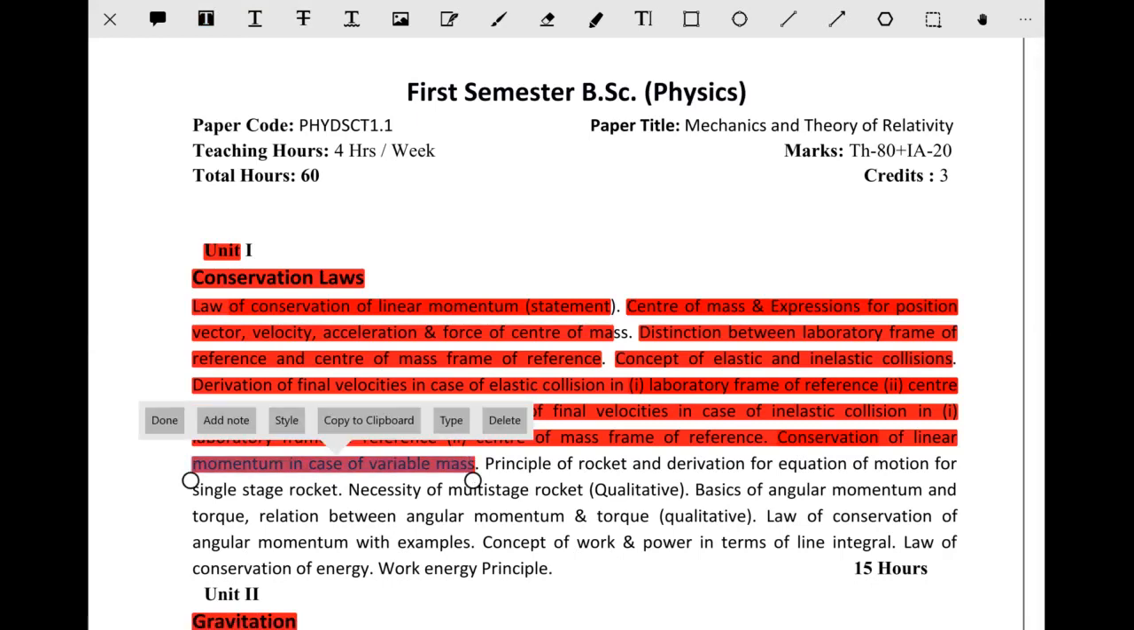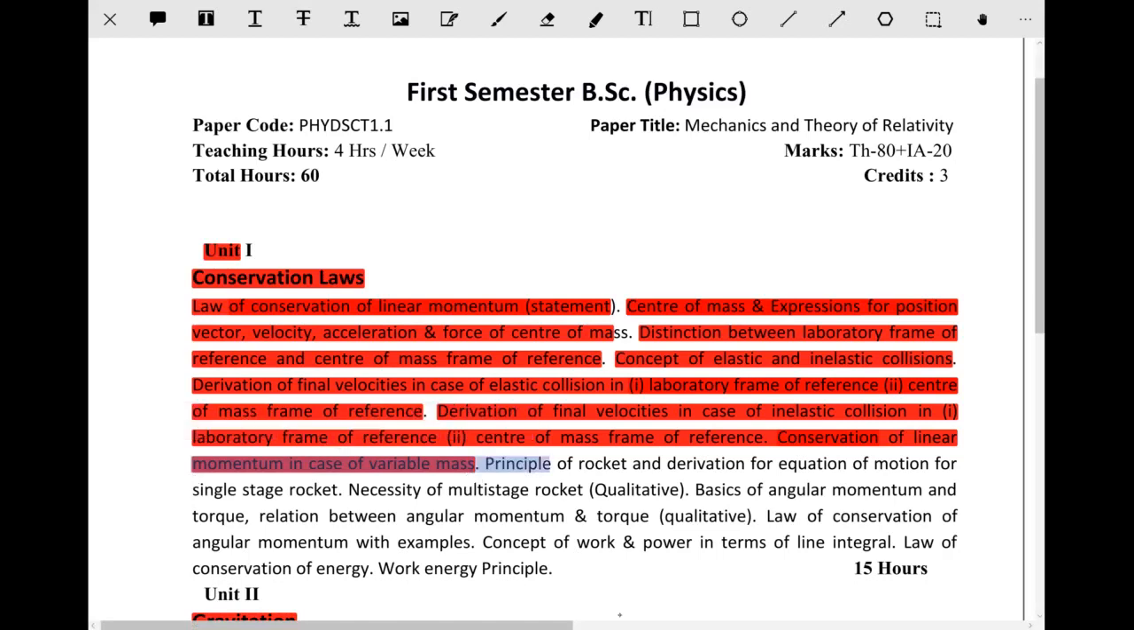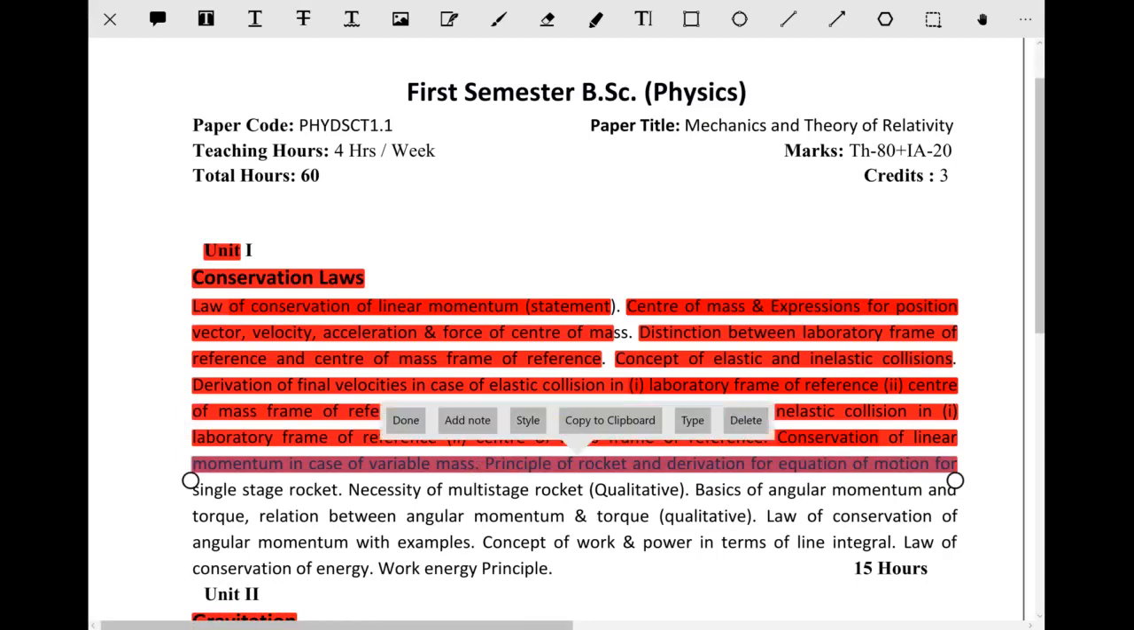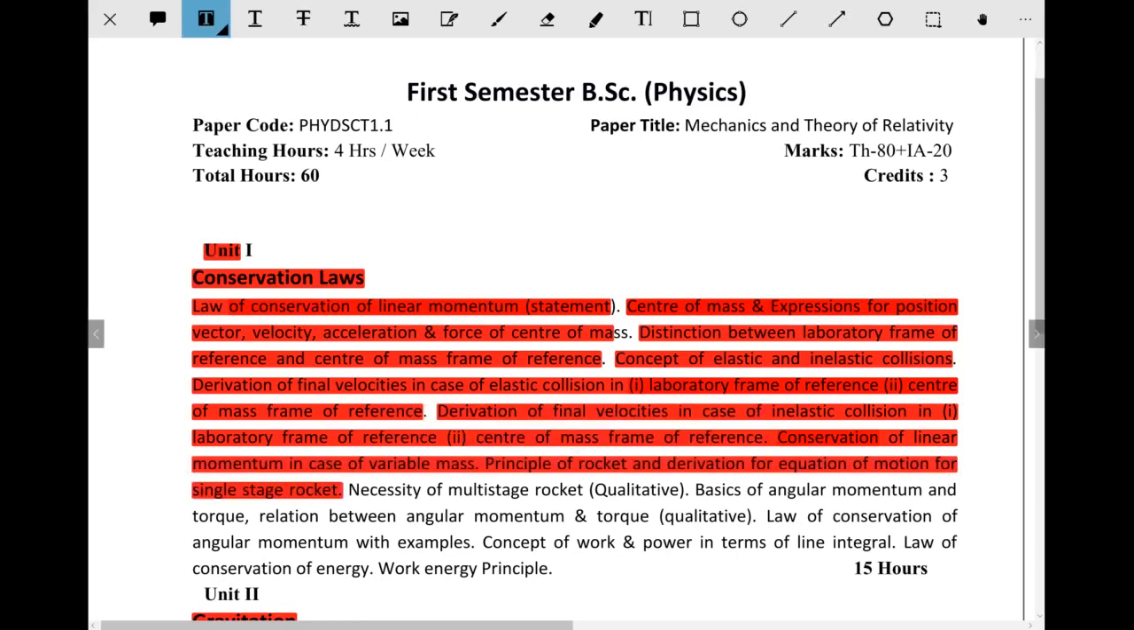After that we are going to apply these principles in our daily life. That is the principle of a rocket and derivation of the equation of motion for a single stage rocket. Again here there is a derivation for the velocity of the rocket, then the necessity of a multi-stage rocket. What is a multi-stage rocket and what is the necessity for it? What is the difference between a single stage rocket and a multi-stage rocket? That advantage of the multi-stage rocket is called the necessity of the multi-stage rocket.